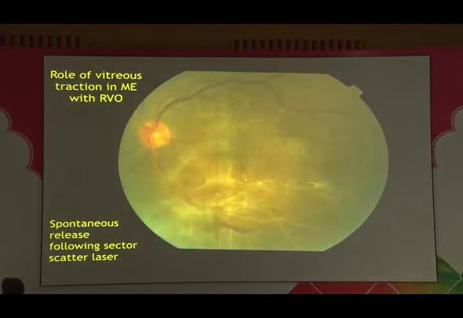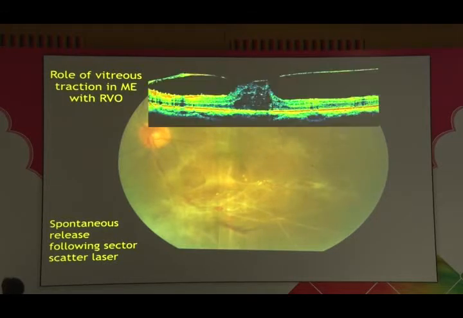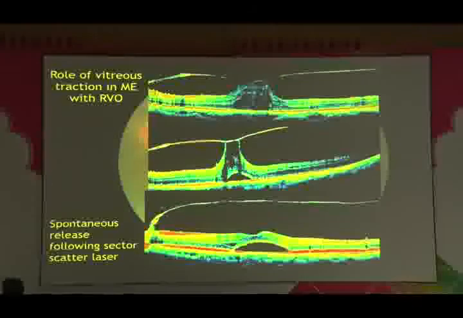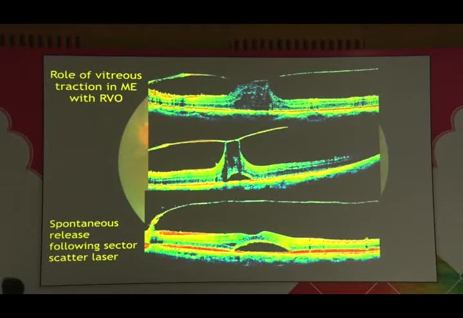And this is the last slide to show that sometimes we think that there is a traction and we have to operate, and that's causing the macular edema. But sometimes just by giving injections or doing laser, there is a release of the traction. So we do not necessarily need surgery in every case of traction. We should try medical therapy.